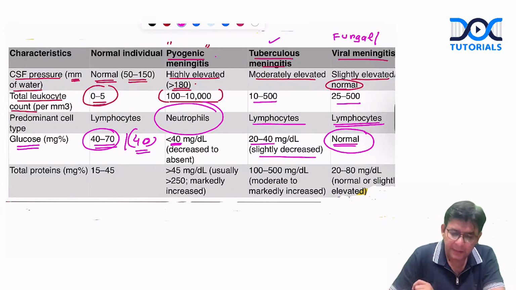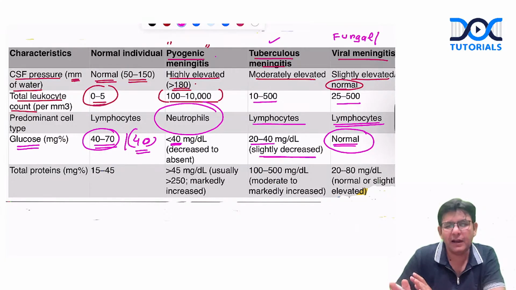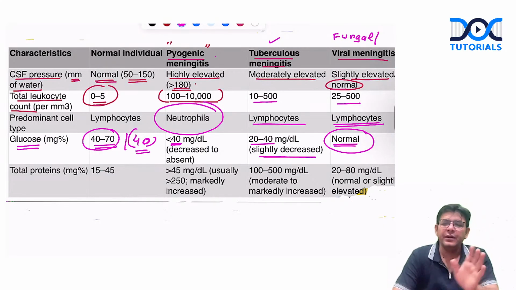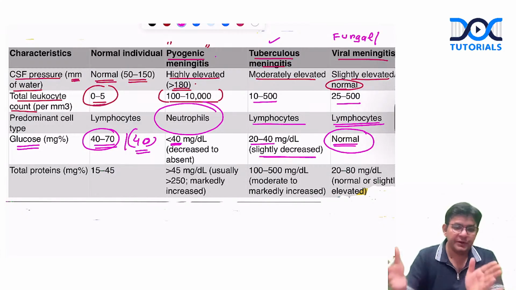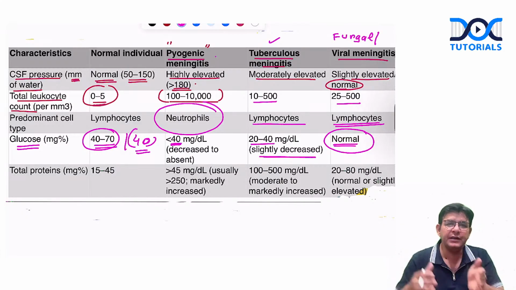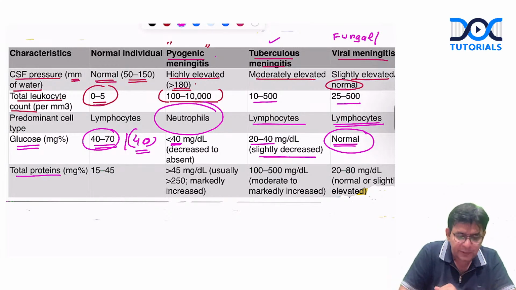Remember that, but there is only a slight decrease. Means it is a sophisticated type of bacteria. It loves sugar, but less. Like in tea, it will need less sugar. I suppose now it's clear. And this is the important criterion which helps to distinguish between these three important ones: pyogenic, tuberculous, and viral or fungal meningitis. As far as proteins are concerned, again a range is there: 15 to 45.